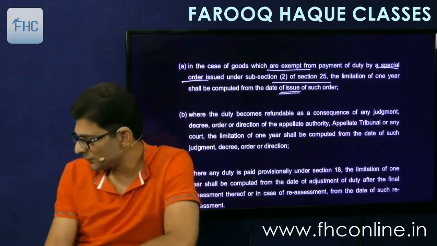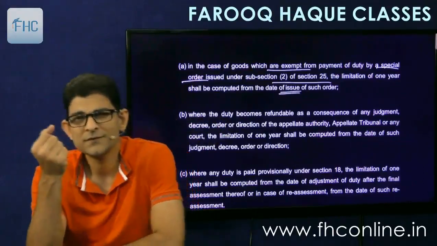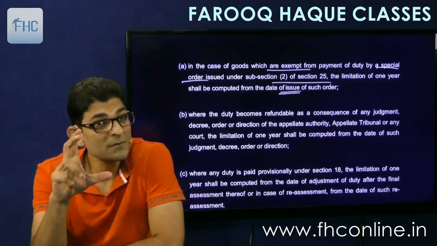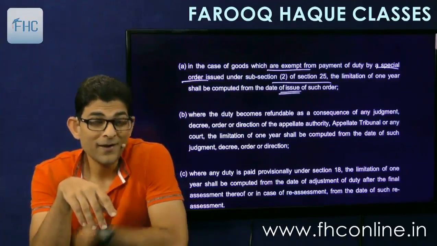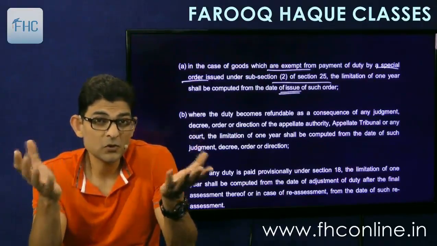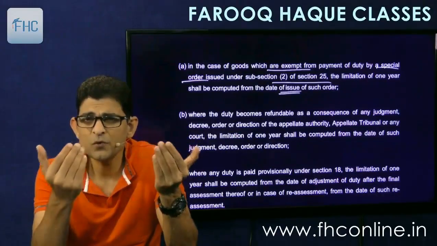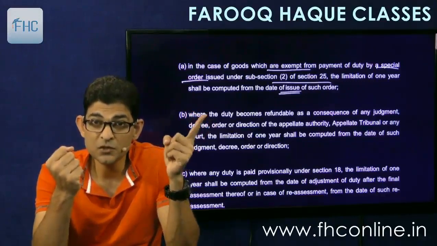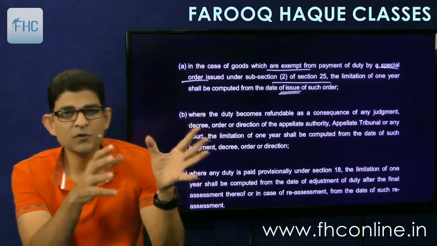Okay, now let me explain to you this point. We saw section 25 just now, around half an hour before. What it said, that you can get special order exemption. Like I said that Farooq Haque got exemption for importation of car. Okay, but as we saw in that section, there should be circumstances of exceptional nature. So let's take an example, a real example. Though I would say the example that I'm going to give you now is a theoretical example, but the example that I gave you before was a real example. Sachin Tendulkar got exemption for his Ferrari car. That is a real example. That is what really happens.